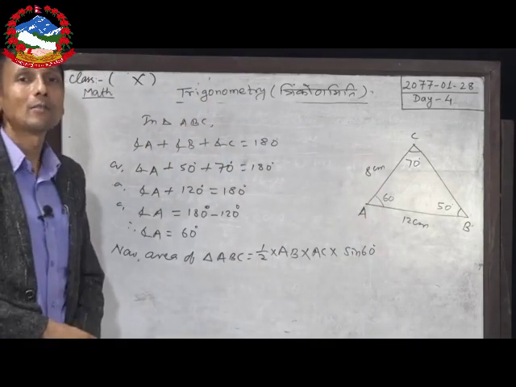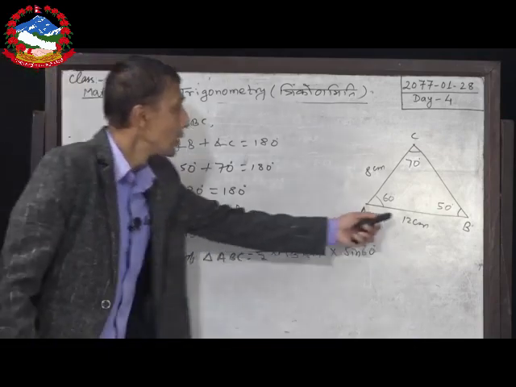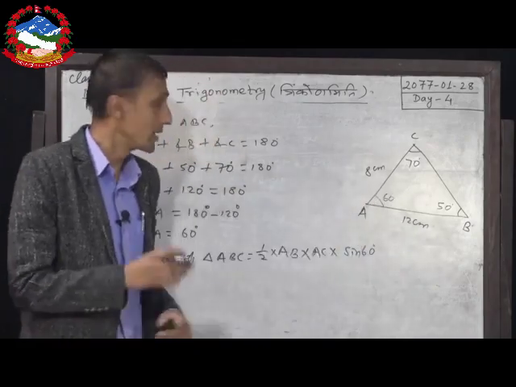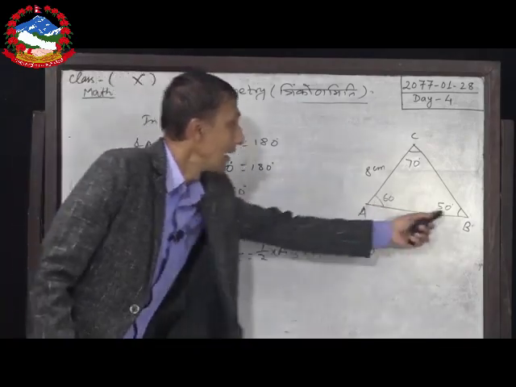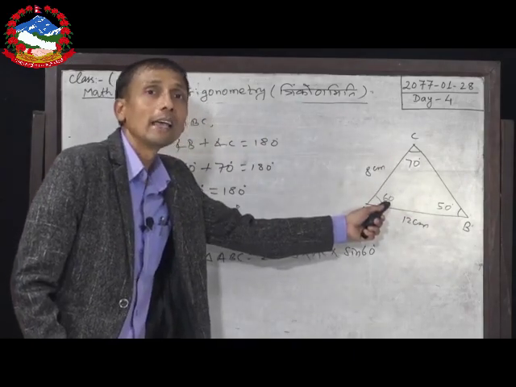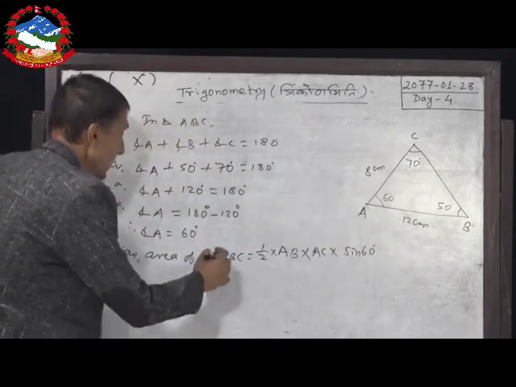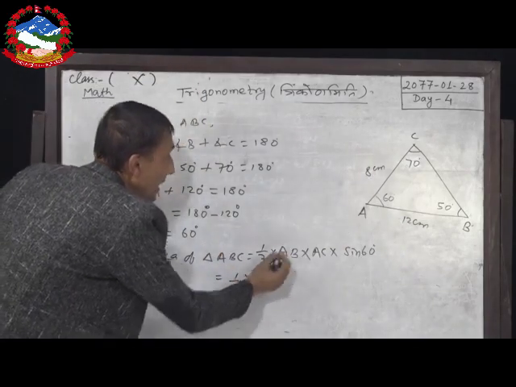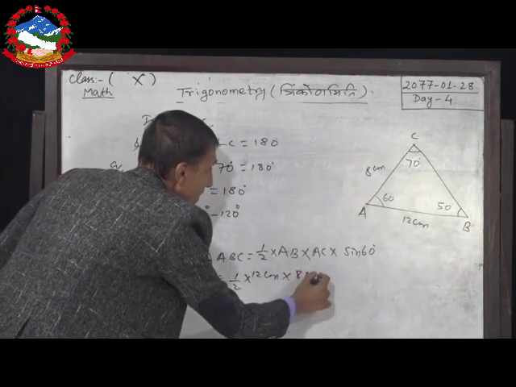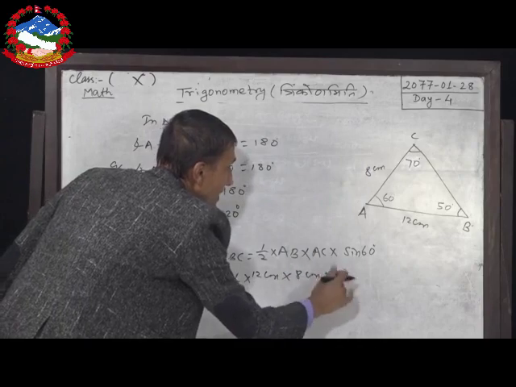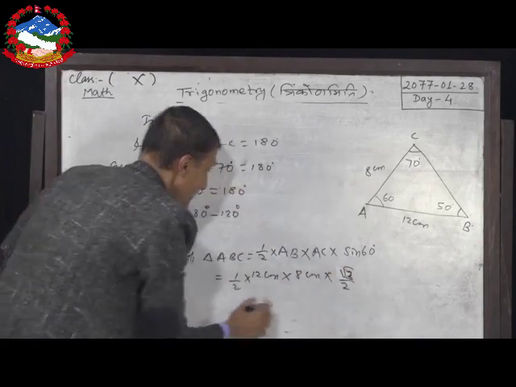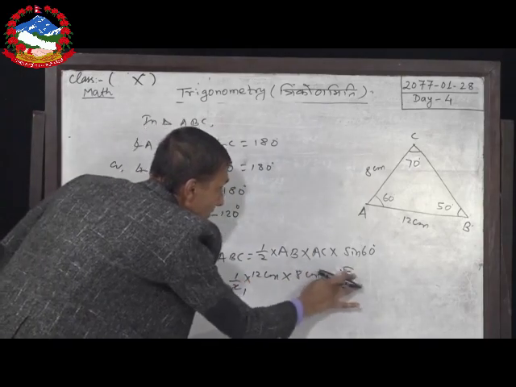Before this, I have derived one formula. In that formula, what is said? Two sides are given and angle made by them also given. Then we can use this formula, 1 by 2 AB into AC and sine of the angle between them. So, let us put the value: 1 by 2, AB given 12 centimeter, AC given 8 centimeter, and sine 60 value is, you better know, in the first slide I have shown, root 3 by 2.